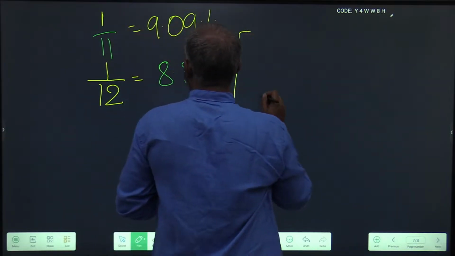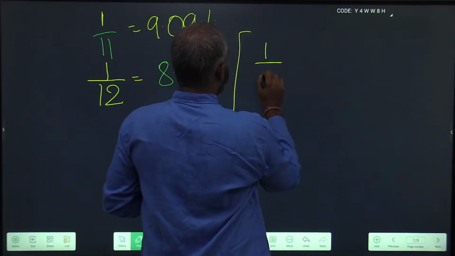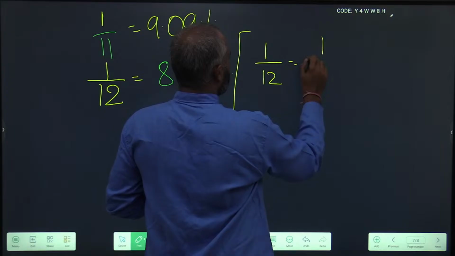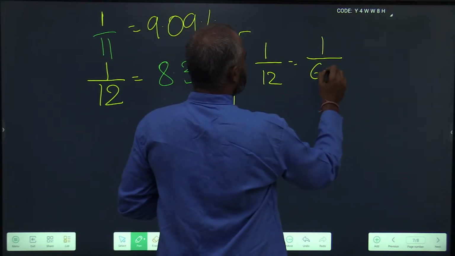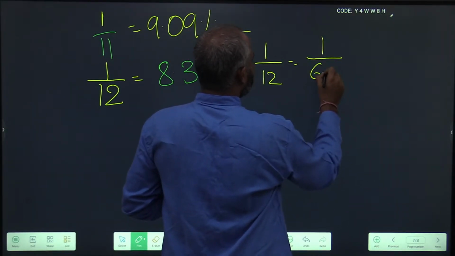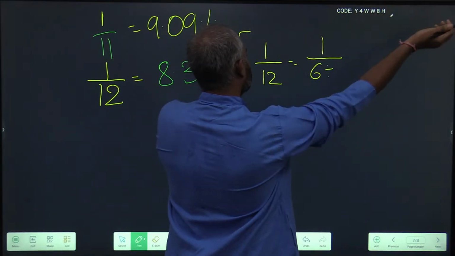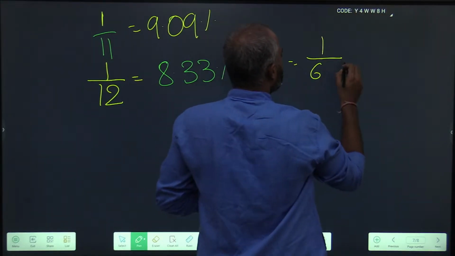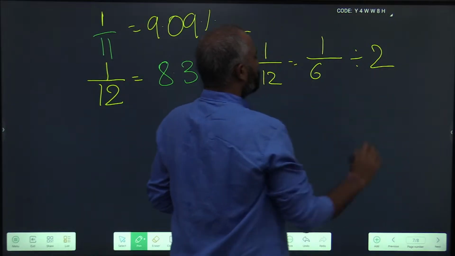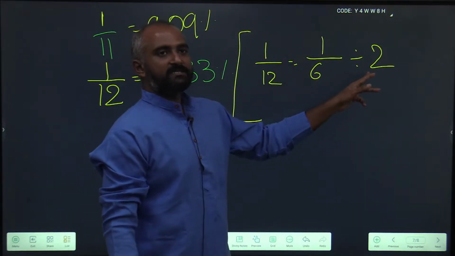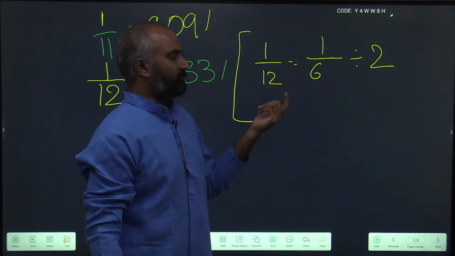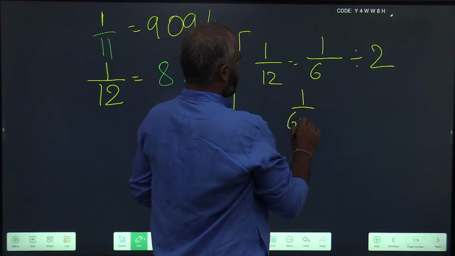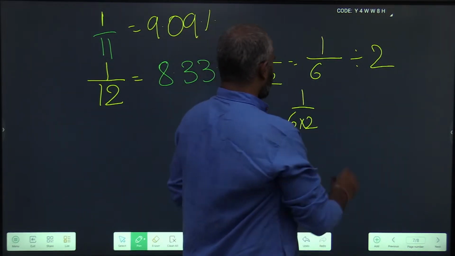Another important way you can remember this is, what is 1 by 12? Can I write 1 by 6 divided by 2? 1 by 6 divided by 2 is nothing but 1 by 12, or 1 by 6 into 2 is 1 by 12.